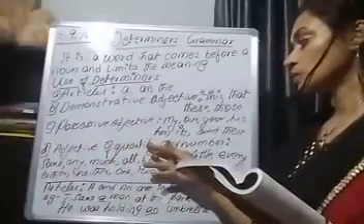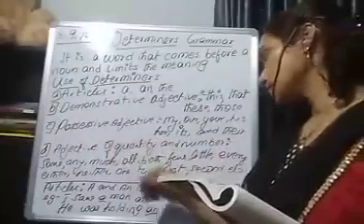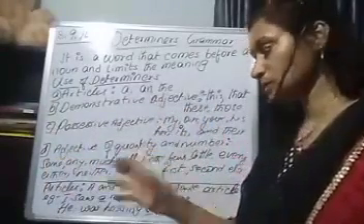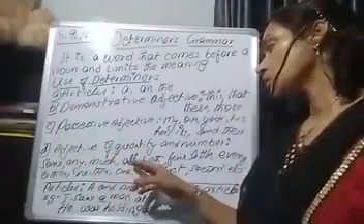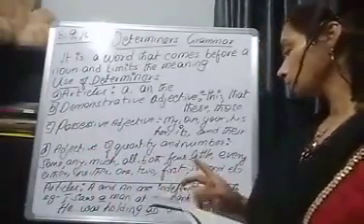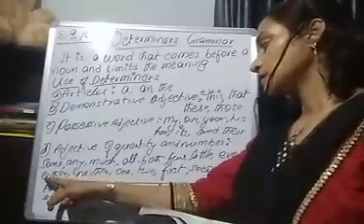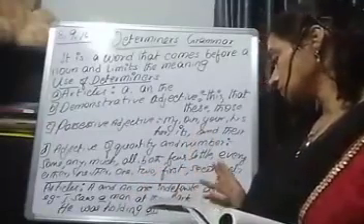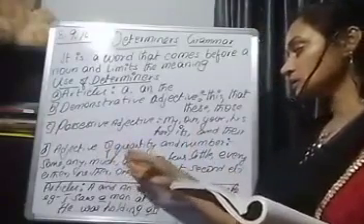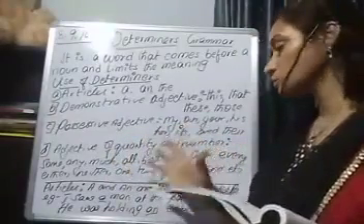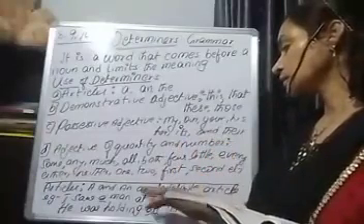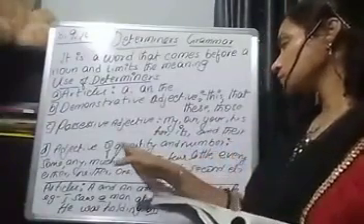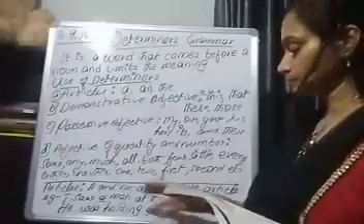Next comes adjectives of quantity and numbers. In this you see some, any, much, all, both, few, little, every, either, neither, and numbers like one, two, first, second. Some of these come under quantity, which shows the quantity of anything.